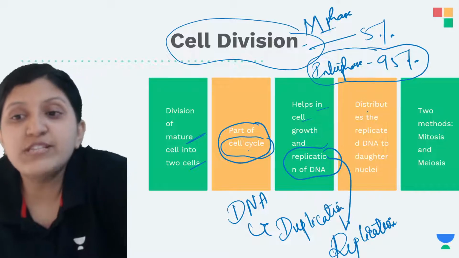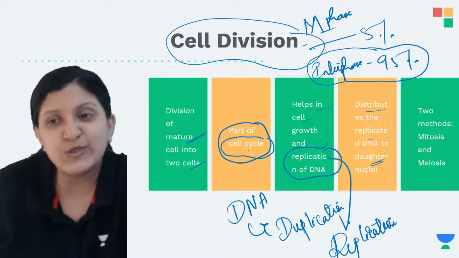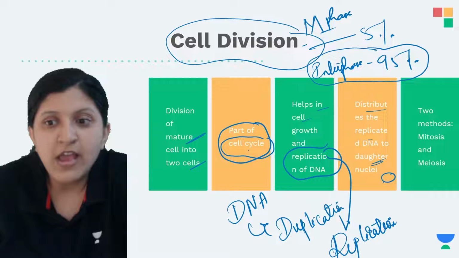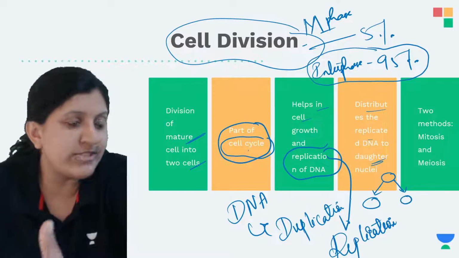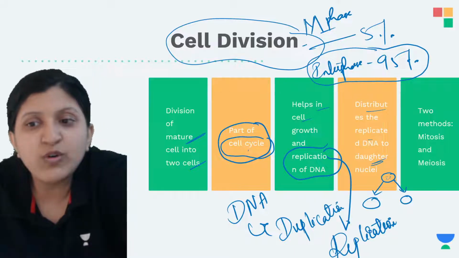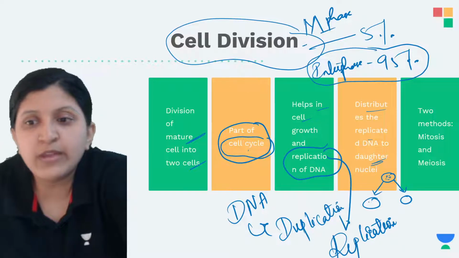Now it distributes the replicated DNA to daughter nuclei. The cell is divided into two cells. Before the cell division, whatever DNA was multiplied, equal division of the nuclei will be done.